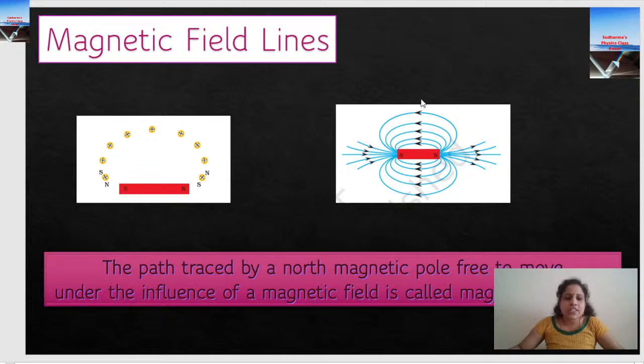Okay. So what is a magnetic field line? It is to represent. Okay. The path traced by a north magnetic pole free to move under the influence of a magnetic field is called a magnetic field line.